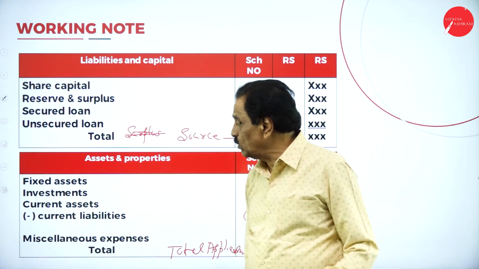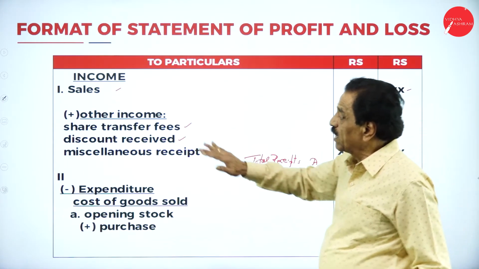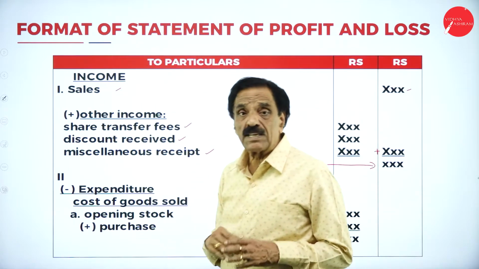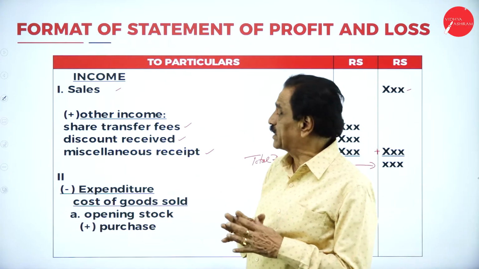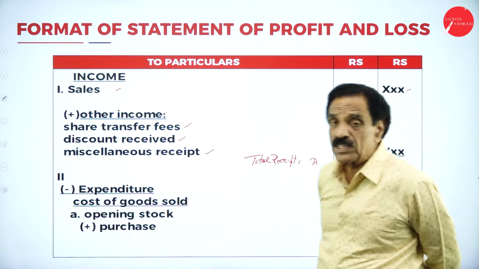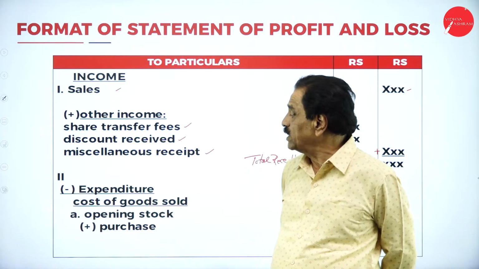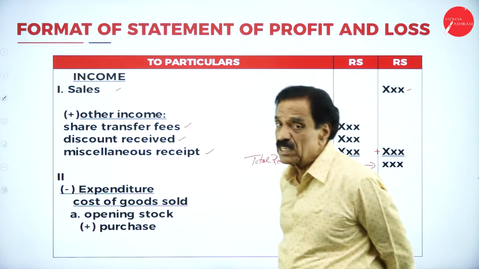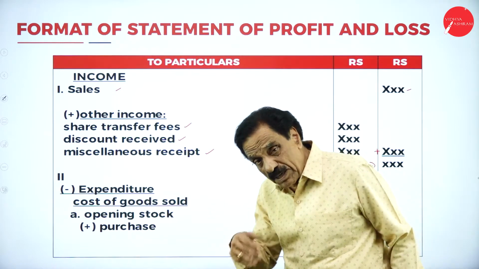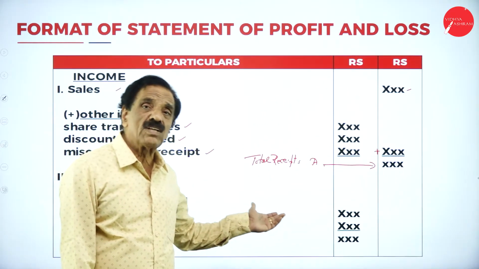Then second point, here they may say like this, sales. I have given the sales. Here sales minus sales return will come. If you have a return, that should be deducted. Then other income, I have given only three. Share transfer fees: when a share has been transferred from one shareholder to another, the transfer fees are income to the company. Discount received may be there, commission received may be there. If there is any miscellaneous receipt, that should be taken into consideration.